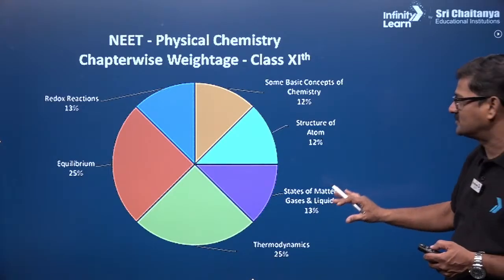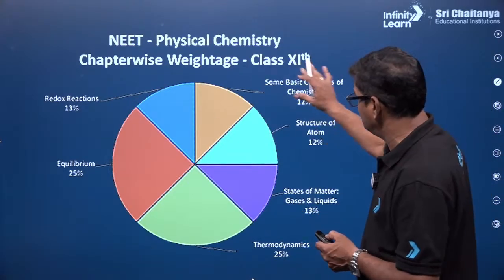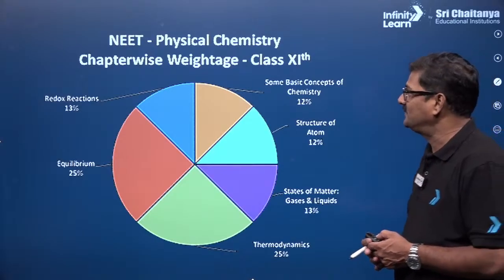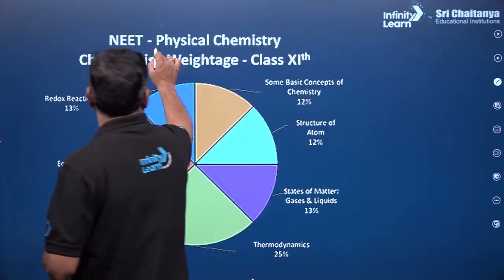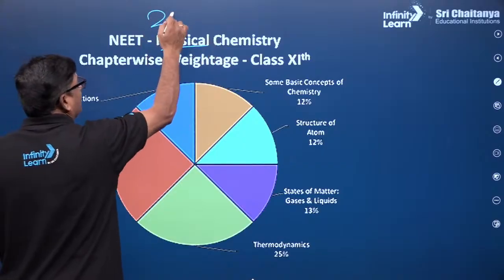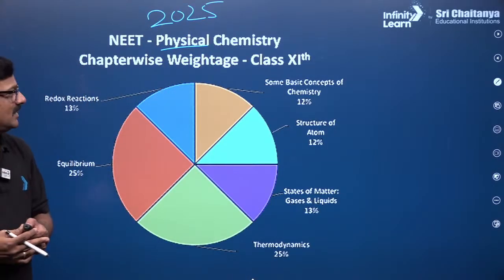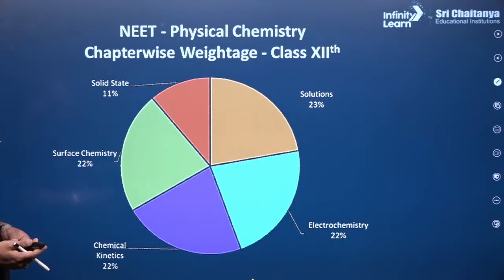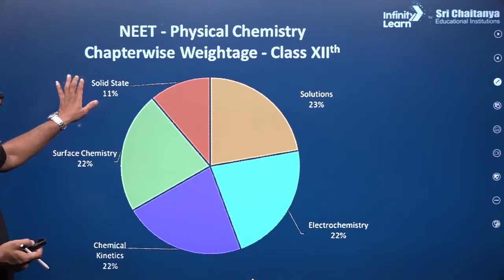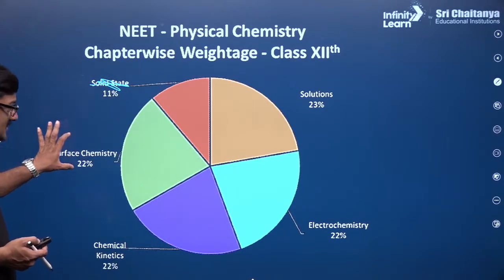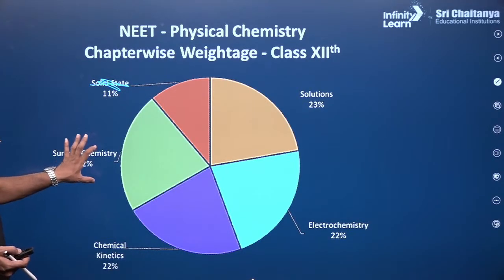Now talking about NEET physical chemistry analysis: redox reactions, basic concepts, structure of atoms, states of matter, thermodynamics and equilibrium. The percentage pie diagram is given, and this is the physical chemistry 2025 scenario, so you can plan accordingly. You can see the NEET physical chemistry chapter-wise weightage. Solid state, it is not actually solid state. Surface, okay, surface is connected here.